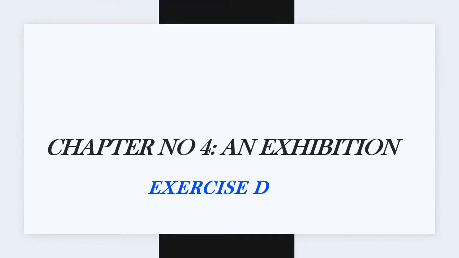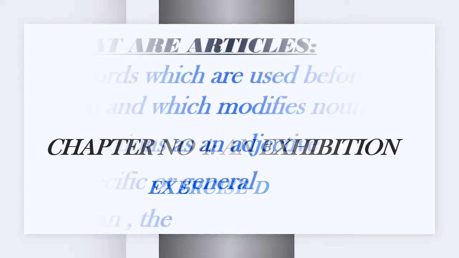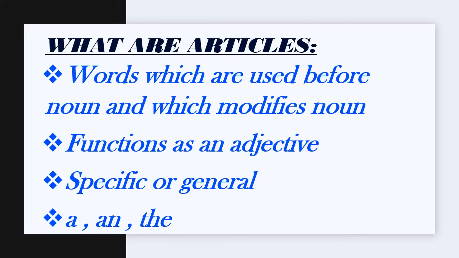First of all, we shall do chapter number 4, An Exhibition, exercise D. This exercise is related to articles. First of all, we shall discuss what articles are. Articles are the words which are used before a noun and which modify nouns. Modifies a noun means which tells us more about the noun, which describes it more. So these are the words which are used before a noun and that modify the noun. Its function is the same as an adjective. These may be specific or general, and the articles are a, an and the.